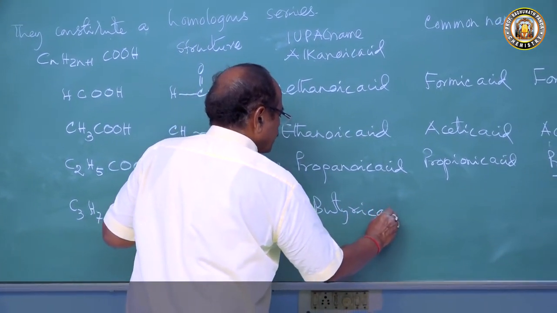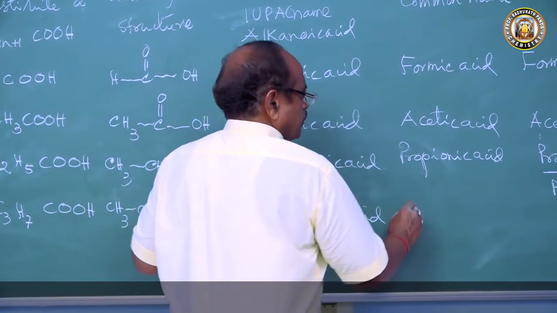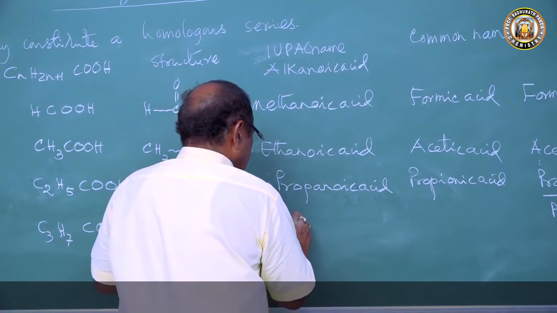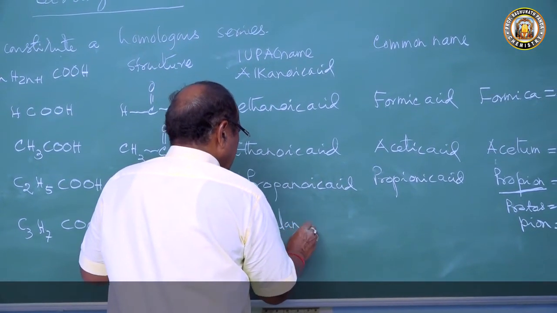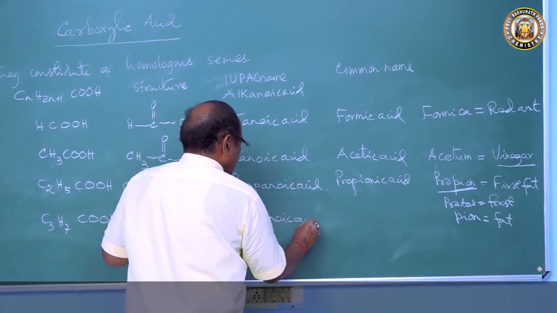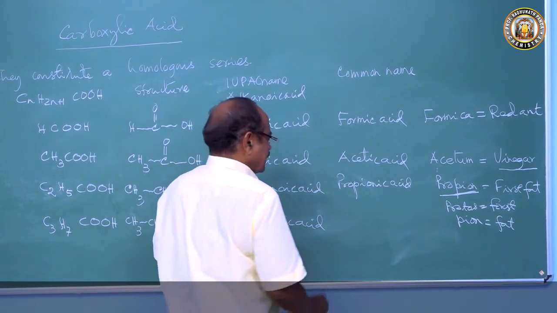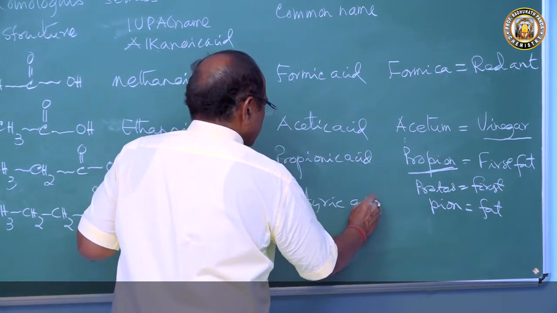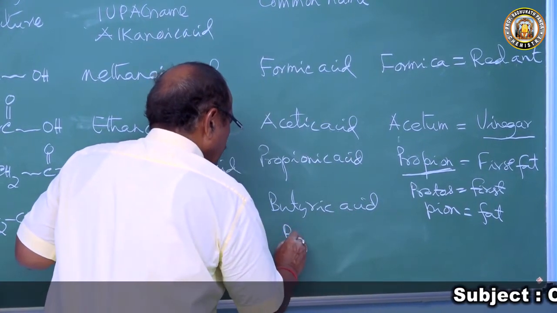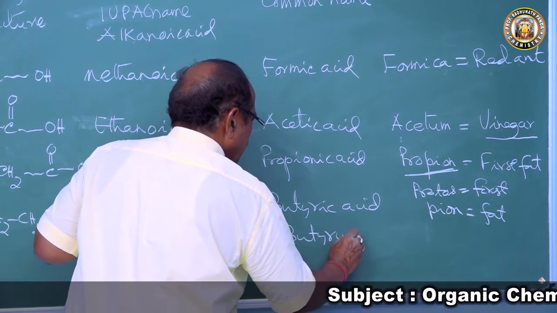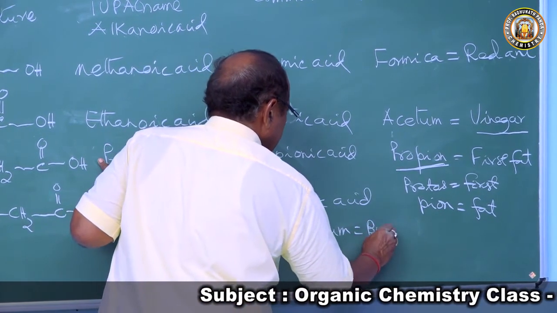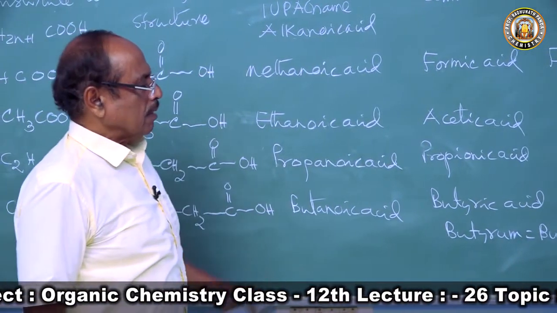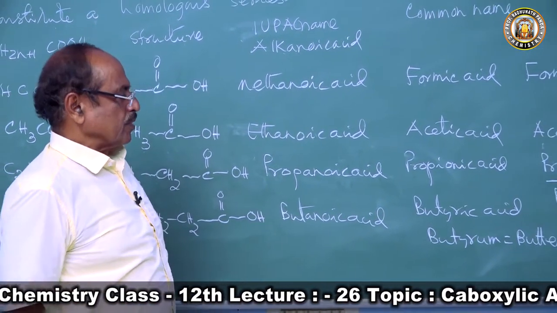Sorry, the IUPAC name is butanoic acid, because 4 carbon atoms are there, derivative of butane. It is called butyric acid because it comes from butyrum, butter. Butyrum is butter, so it occurs in butter, butyric acid.